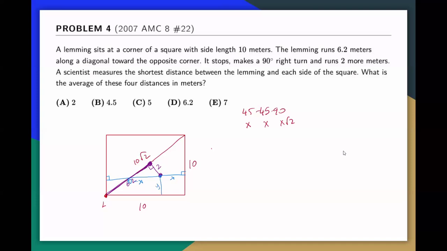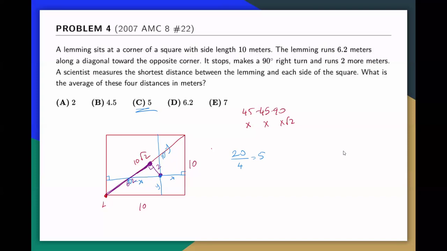So let's say this is y, and this is 10 minus y, because that's parallel to the sides of the square. So the sum of those 2 is 10, the other 2 is 10, which adds up to 20. And we have 4 distances, so that means the average is 5.